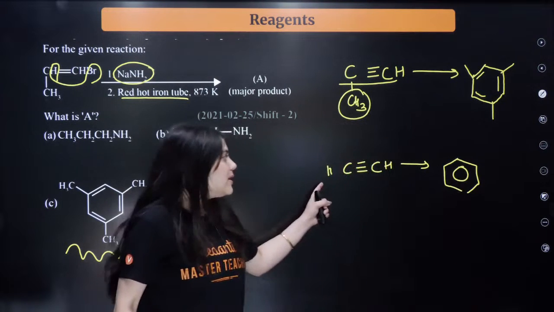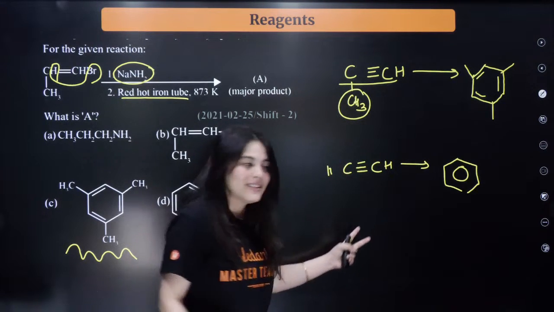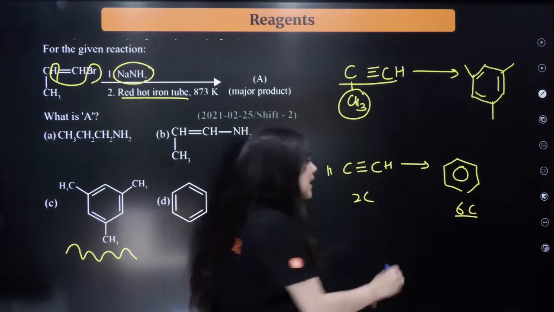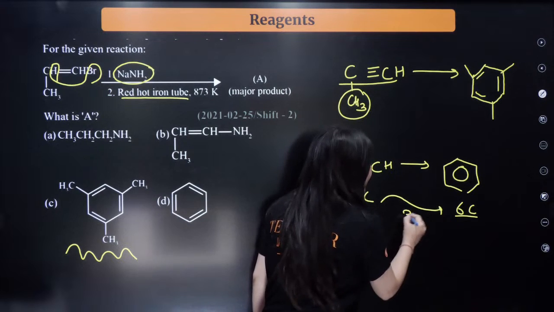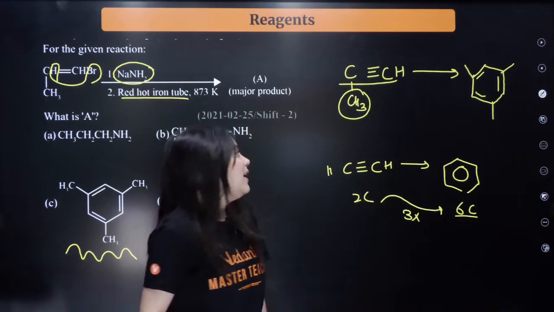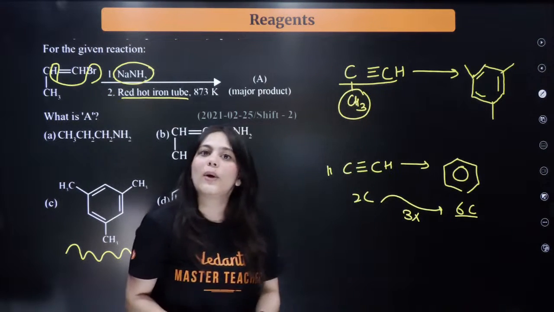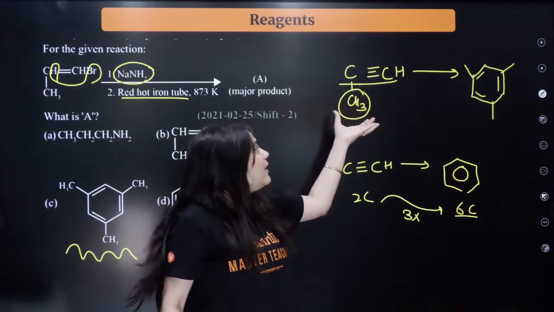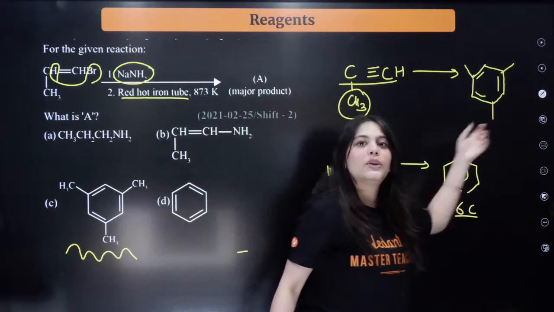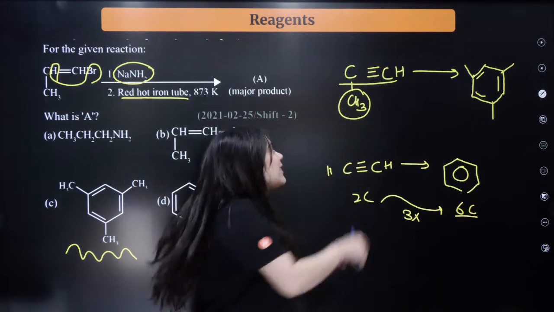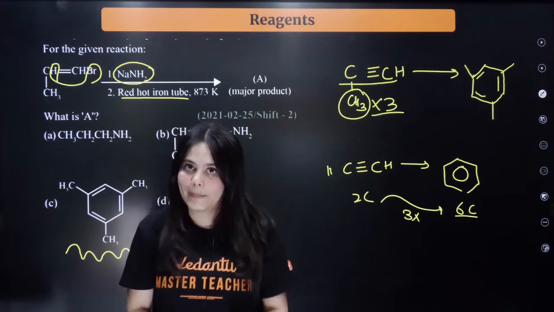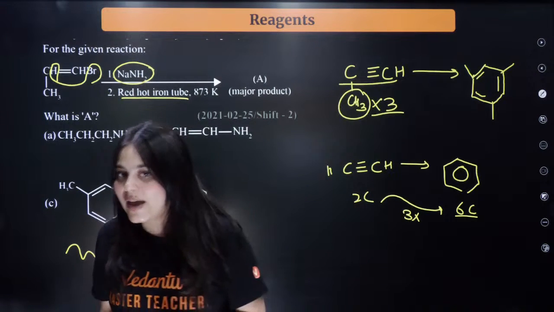So it converts this two carbon structure into a 6 carbon structure, which means it is tripling the number of carbons. Now you have been given in your question a derivative of acetylene. The derivative of acetylene will get converted into the derivative of benzene, and this CH3 will also become 3 times its number. Understood this, everybody?